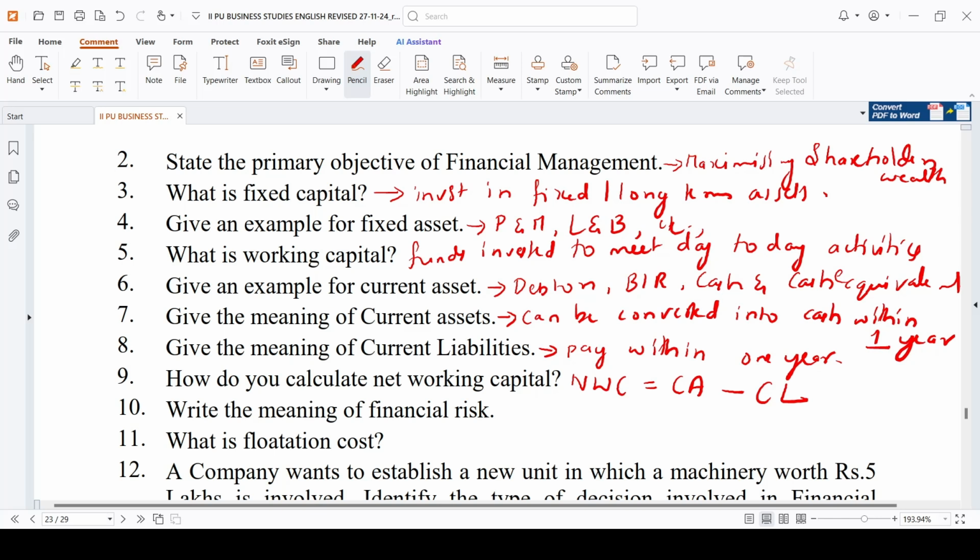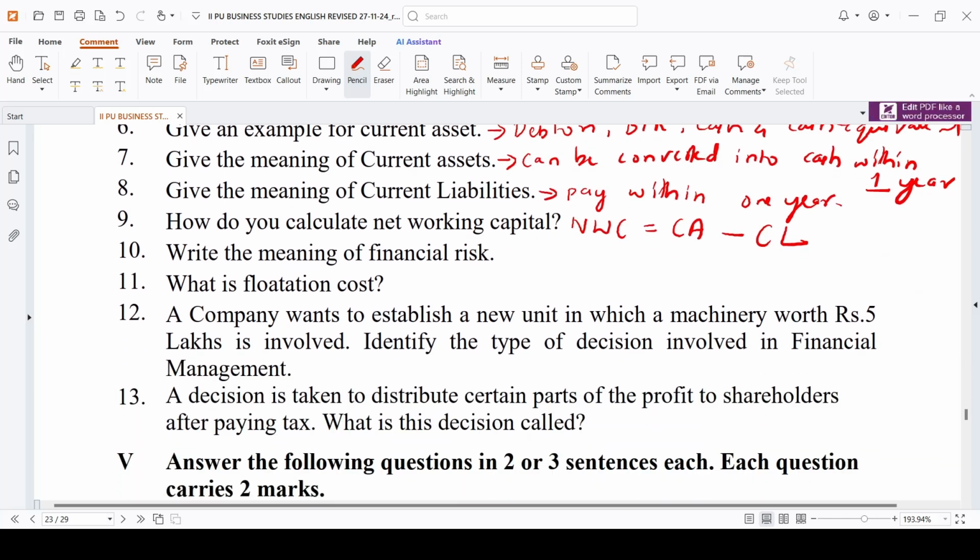Okay, what do you mean by flotation cost? Flotation cost is nothing but the cost which you have incurred for issuing the securities for the first time. Like you have to pay some brokerage, you have to pay some underwriting commissions. Those are called flotation cost. Cost incurred for issuing the securities.